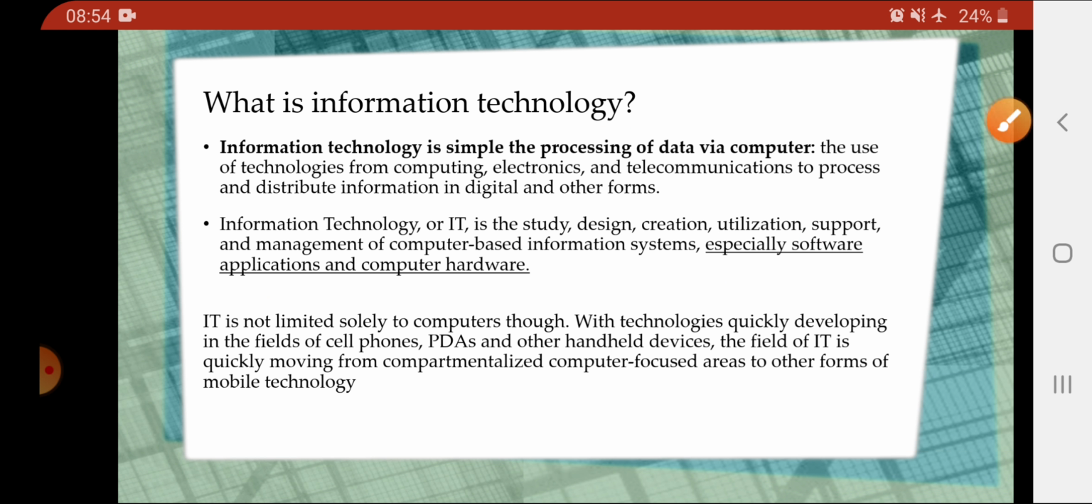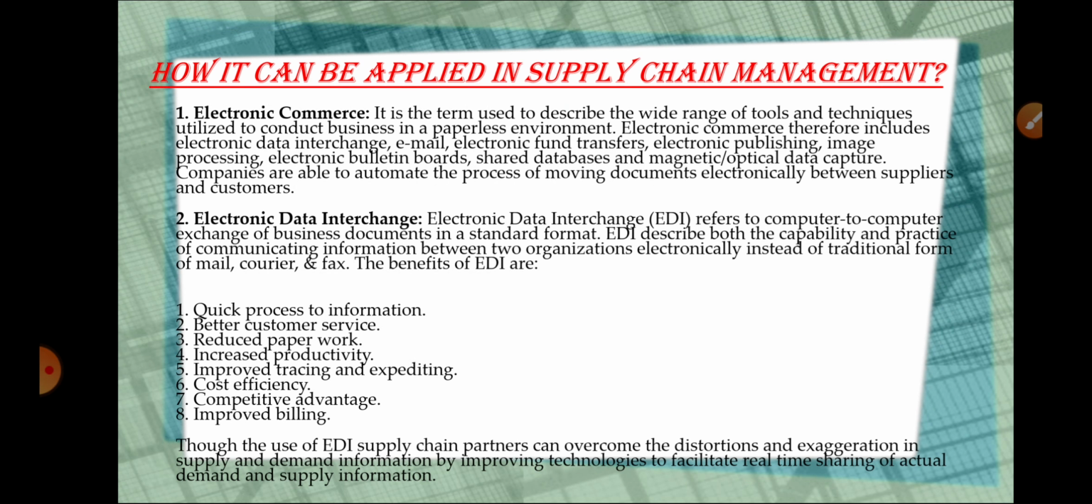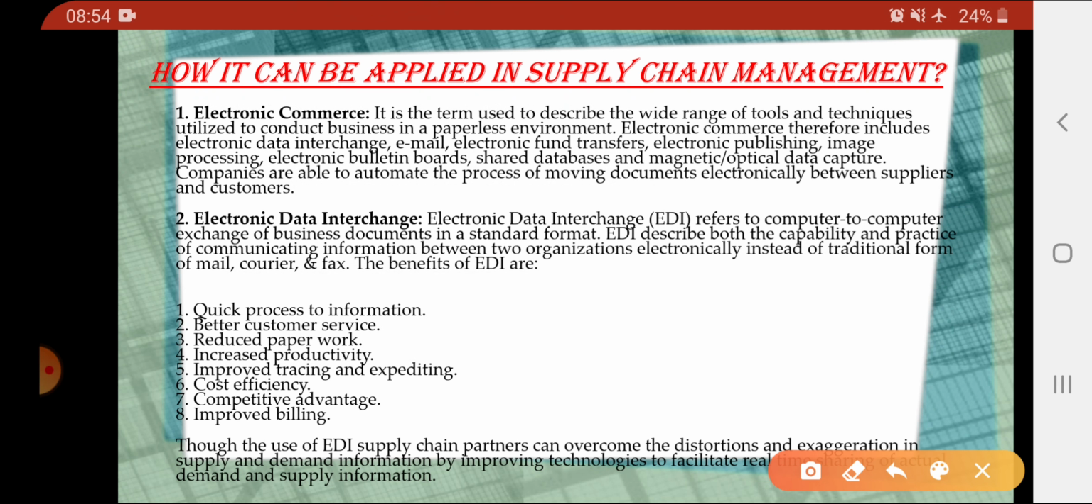So information technology has a set of specialized software applications and computer hardware through which we can make our work easy, and we can make sure that computer based information systems provide a certain set of software and hardware which enable us to do the work in a digital way and in an easy way. So, how can IT be applied in supply chain management?